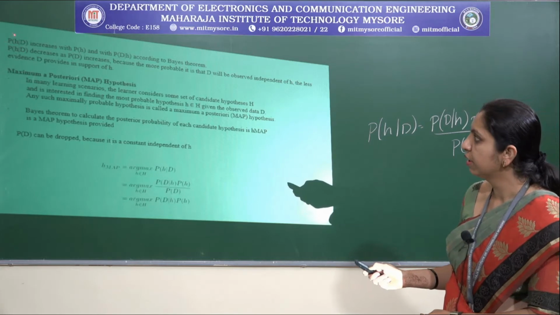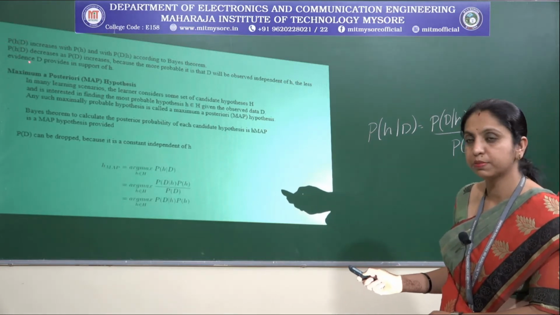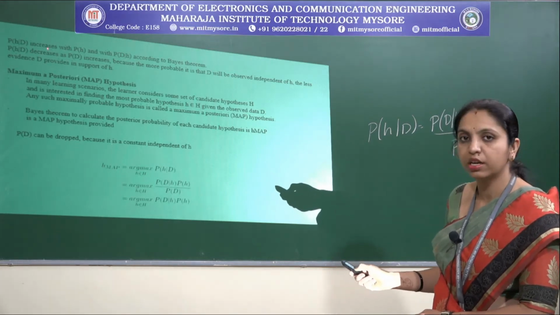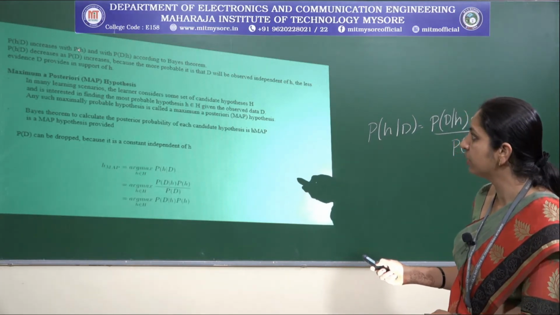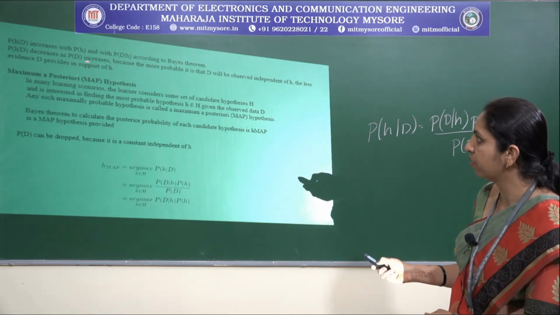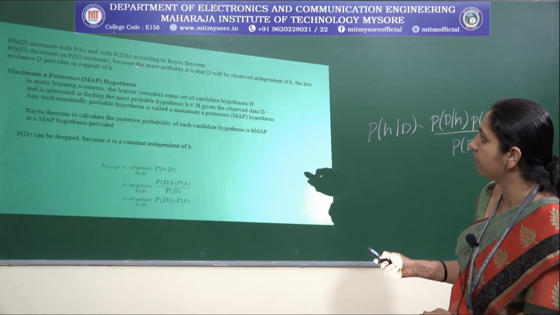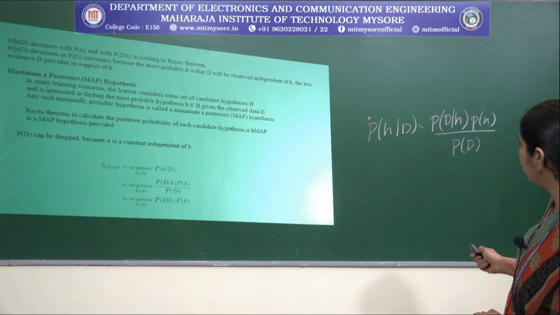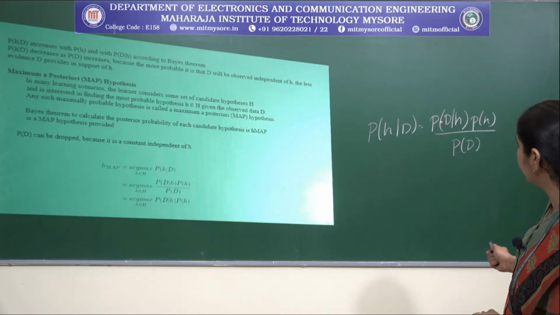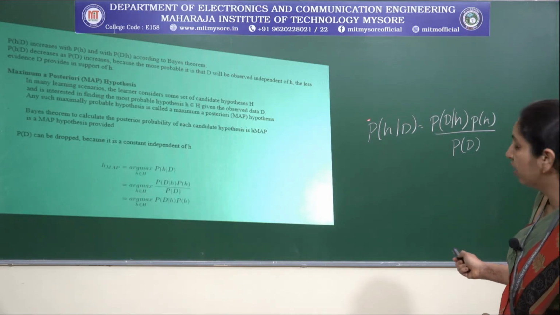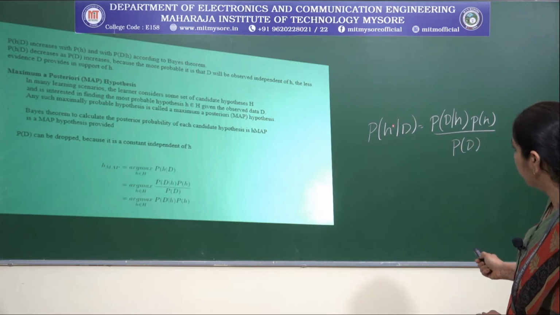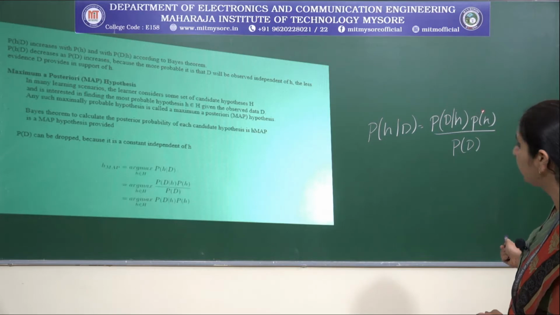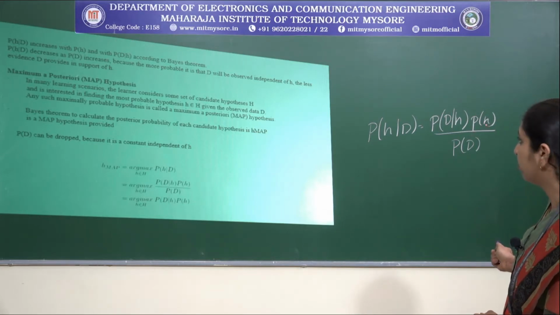As you can see here, the probability of H given D, what is it? It is nothing but the posterior probability. So it increases with P of H, and with the probability of D given H, according to Bayes theorem. As I have already told, a posterior probability always depends on the values of the probability of D given H and the probability of H, that is the prior probability.